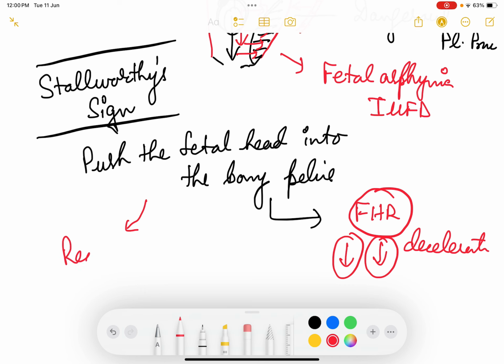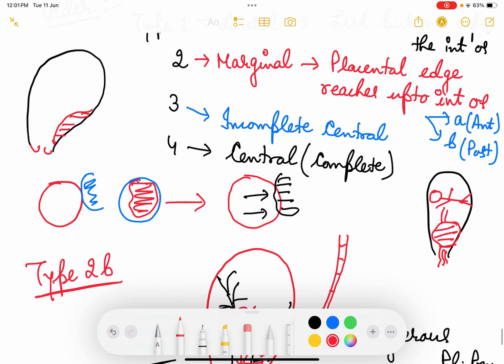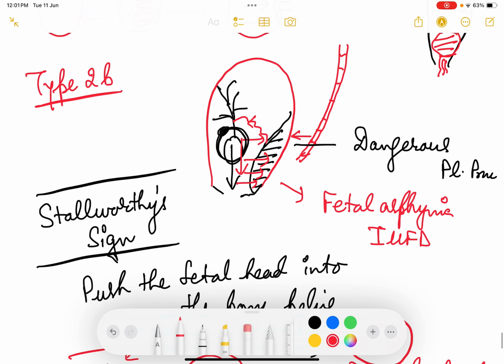of this pressure. Recovery should also happen, not that recovery does not occur. So recovery on releasing the pressure is termed as Stallworthy sign and is suggestive of posterior placenta previa type 2b, marginal placenta previa, the posterior one. So this is the older classification, type 1, 2, 3, 4.